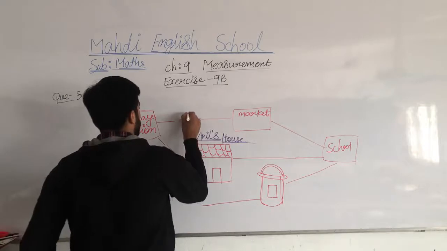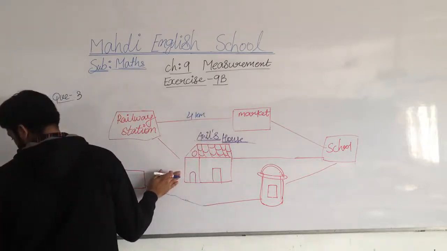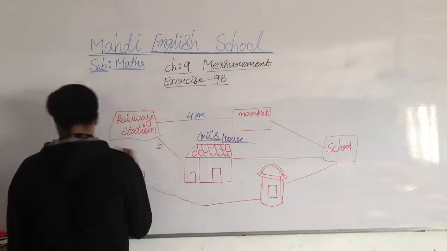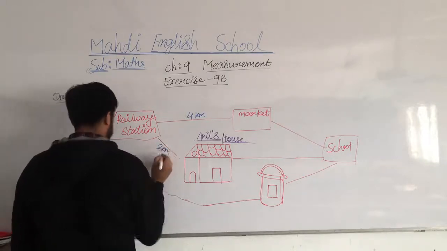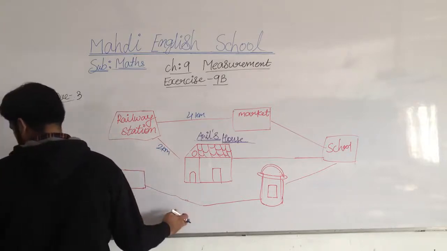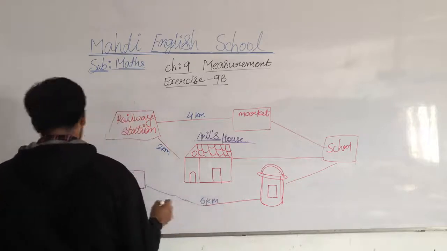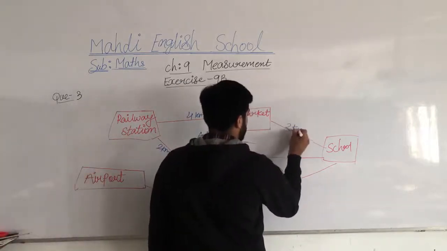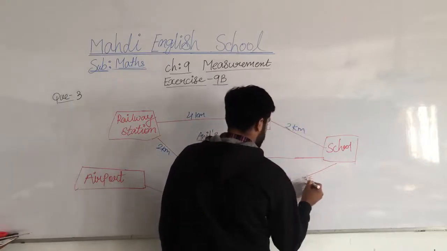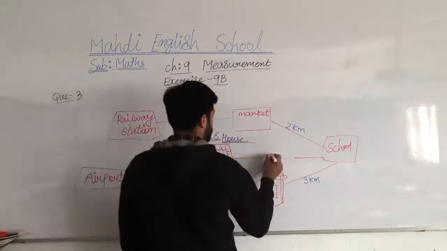It is 4 kilometers. Railway station to home is 2 kilometers. Airport to post office is 6 kilometers, market to school 2 kilometers, school to post office 3 kilometers, and Anil's home to school is 3 kilometers.